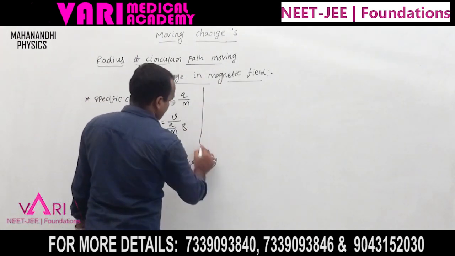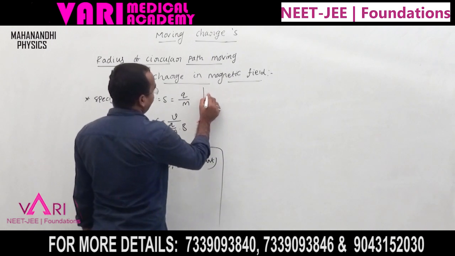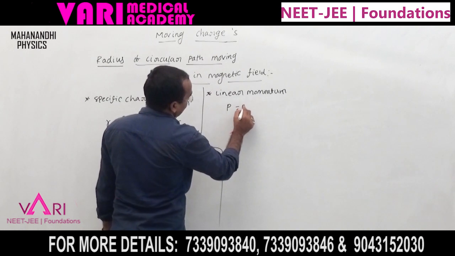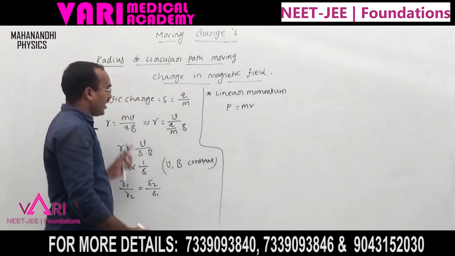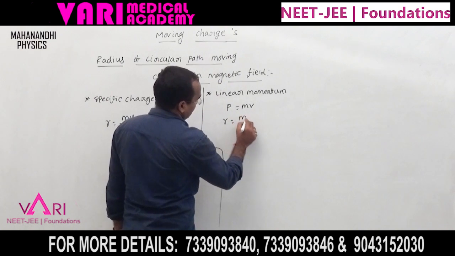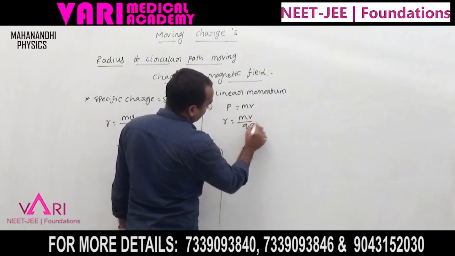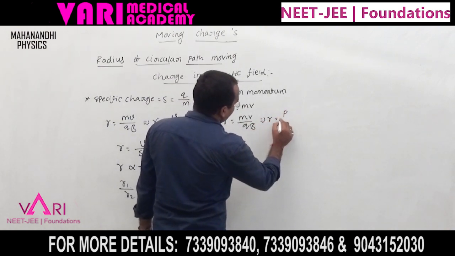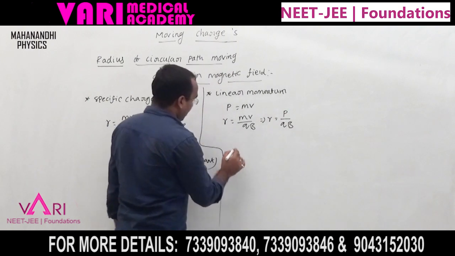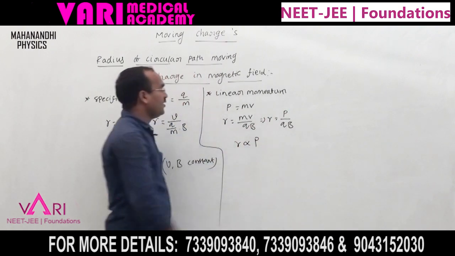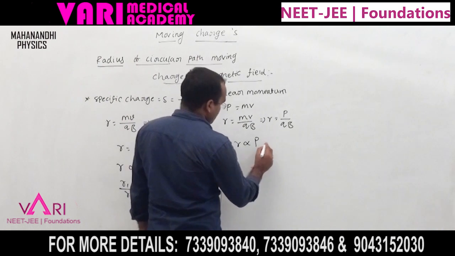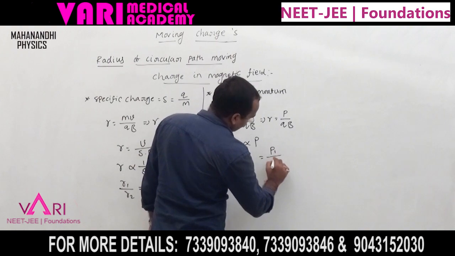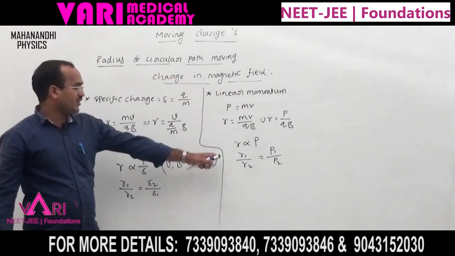Now linear momentum, p equal to mv, but the relation is R equal to mv by qb. Now substituting mv as p, R equal to p by qb. Now here R is directly proportional to the linear momentum. Now r1 by r2 is equal to p1 by p2. This is the relation with linear momentum.